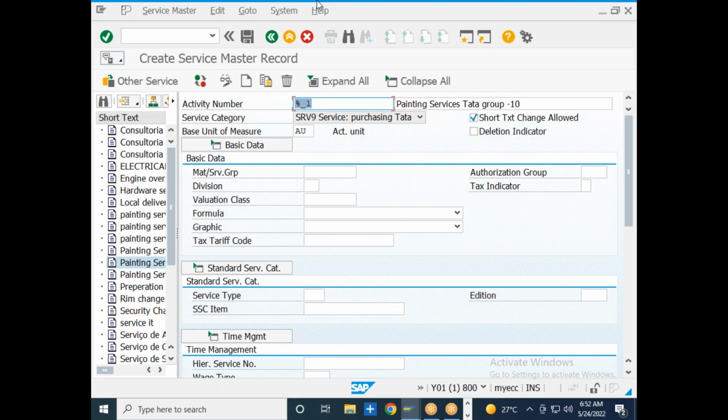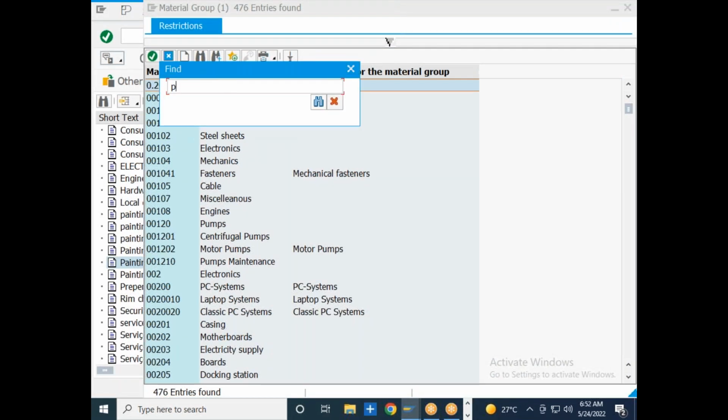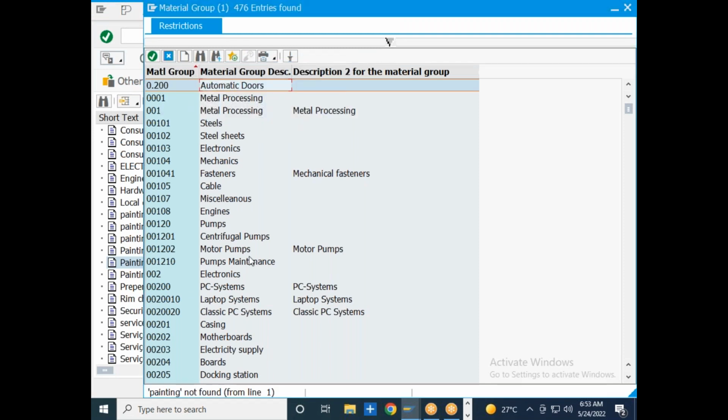All the services that have the same characteristics in nature, I will be grouping under one group, nothing but a service group. Let us say these are painting services, right? So I will select the relevant service group that is created for painting. Let me try to find out if there is any painting services. Okay, we don't have.